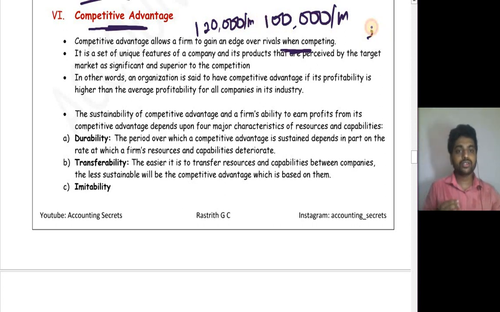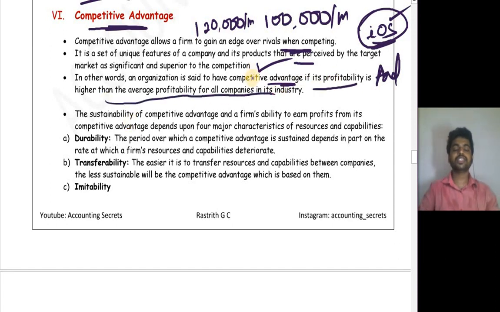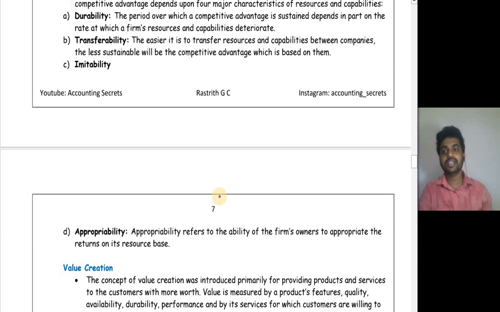In simple terms, Apple uses iOS, others use Android. This gave value to Apple, which means this is a competitive advantage for Apple, which means it will help an organization to overperform its competitors. It is a set of unique features of a company and its product that are perceived by the target market as significant and superior to the competition. In other words, an organization is said to have competitive advantage if its profitability is higher than the average profitability of all companies in its particular industry.